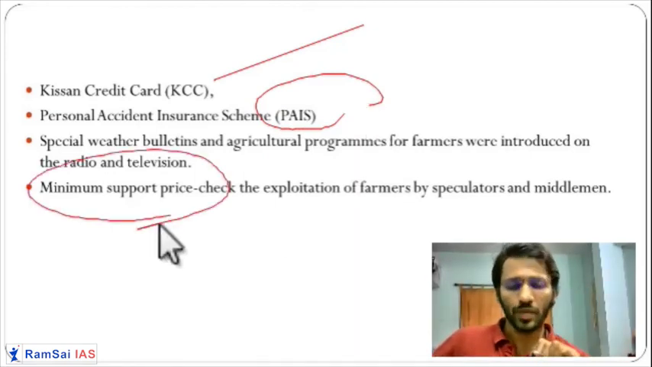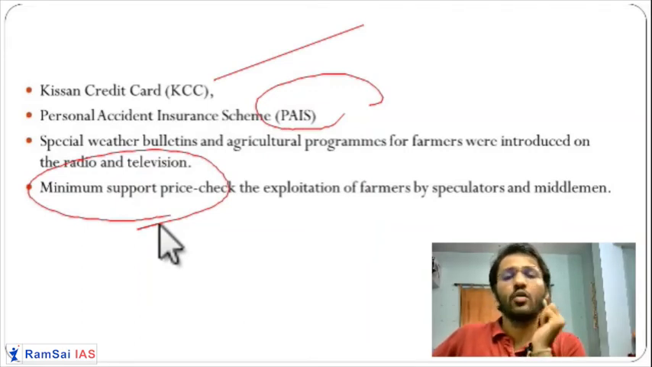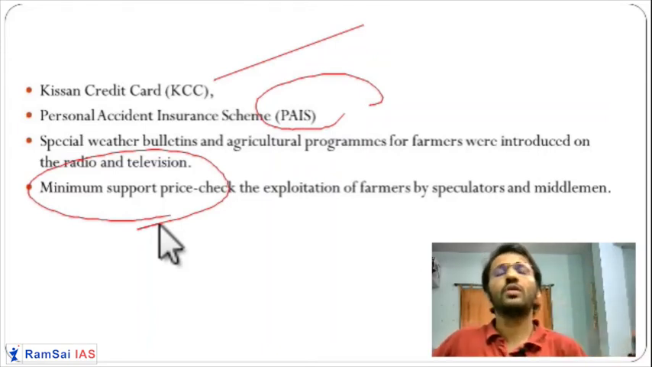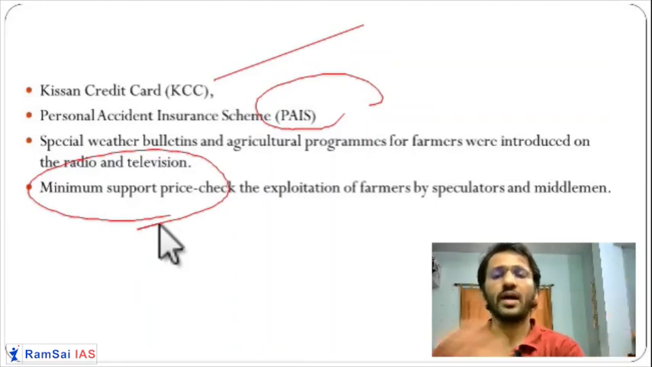Minimum support price. What is happening? What are the middlemen doing? They are taking farm output at a very cheap cost from the farmers and selling at a very high cost to the consumers. So in between, middlemen are benefiting, and consumers and farmers are both at a loss.